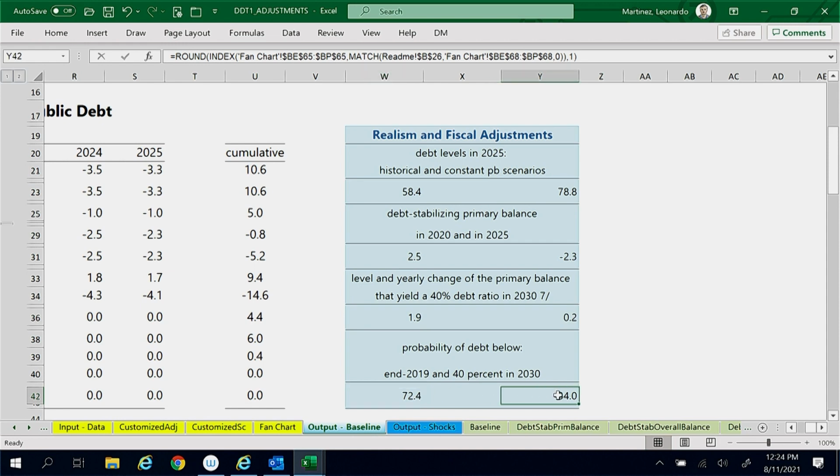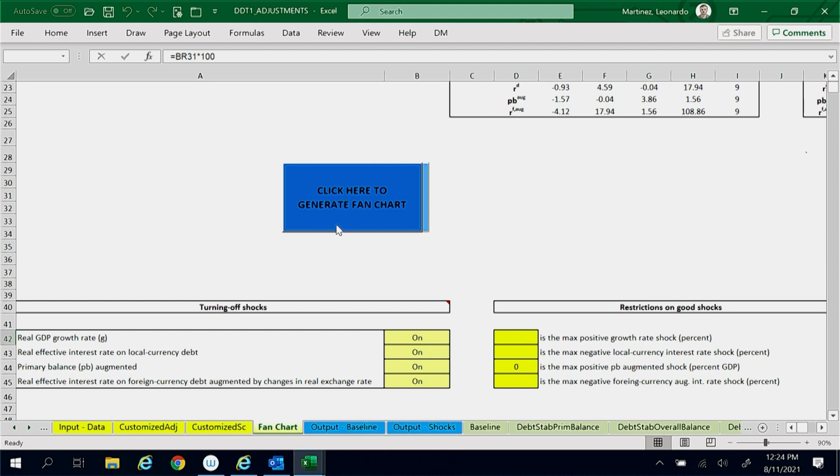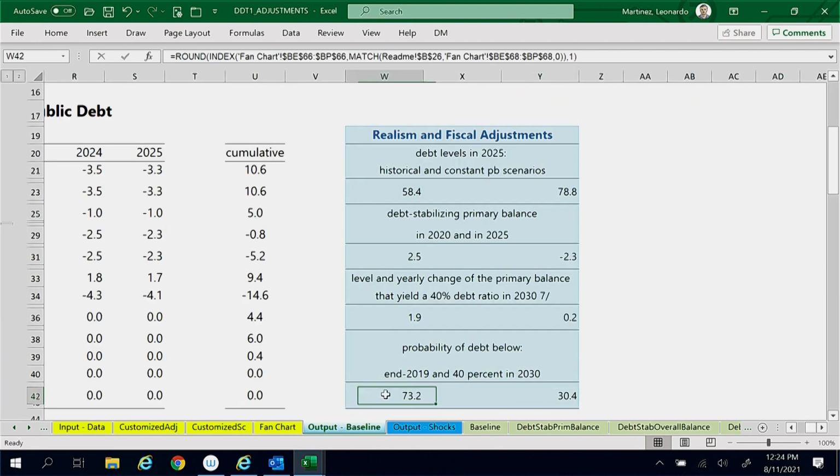The probability of the 2030 debt ratio being below the 40% ceiling in its fiscal rule is less than 35%. Note that these numbers are approximated with the fan chart and may change slightly if we click the blue button again, generating a new distribution of the debt trajectories.